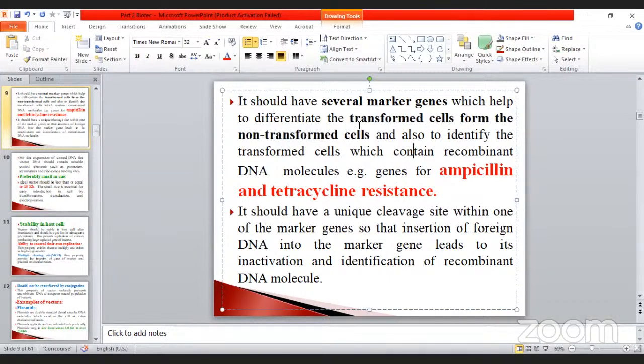Not only that, even in the separation of molecules, in electrophoresis, we used some markers. Markers distinguish transformed cells from non-transformed cells, and also identify the transformed cell which contains recombinant DNA molecules. What is the usage of the marker? Without it we cannot find out which one has the recombinant genes. That is the reason. These are indicated by a gene for ampicillin and a tetracycline resistance gene.